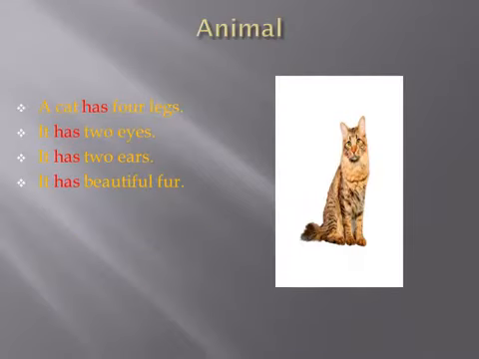A cat has four legs. In this sentence, has is used with a cat, that means one cat. It has two eyes. It has two ears. It has beautiful fur. In the last three sentences, has is used with it to talk about what a cat has.